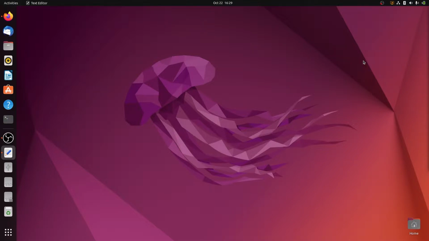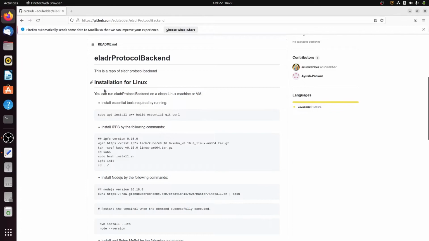Today we are going to see how we can install the eladr backend protocol server on a Linux local machine. For this, first go to the eladr GitHub page. Then we just need to follow these given instructions.